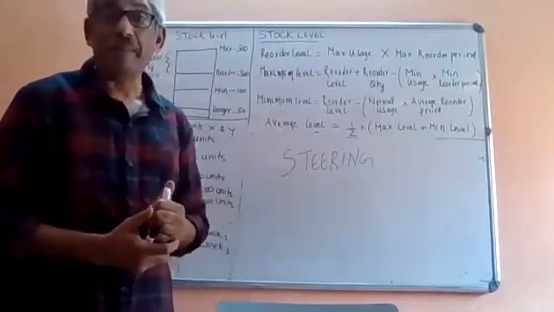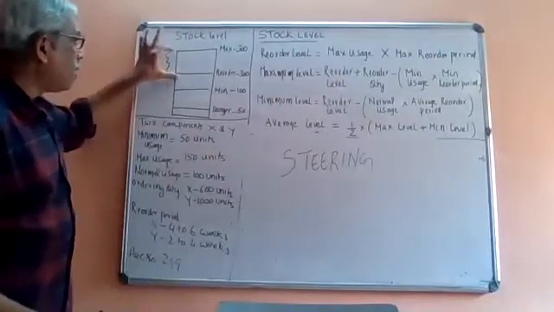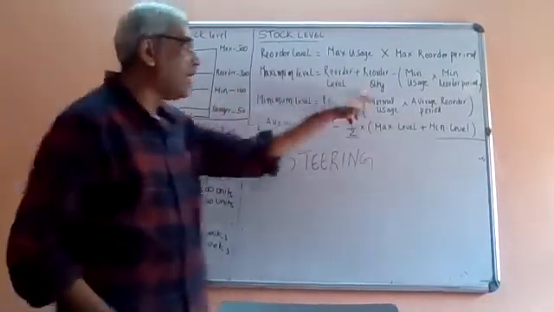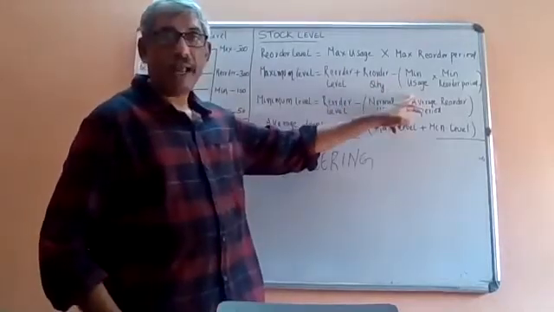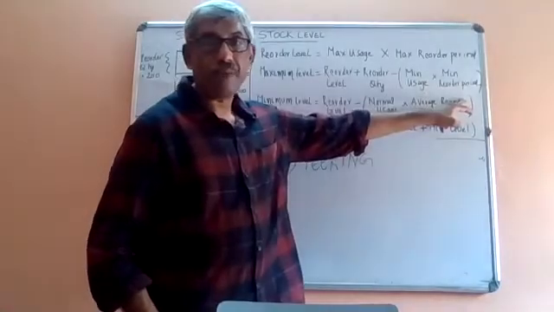Then what is maximum level? See, maximum level is reorder level plus reorder quantity minus, in brackets, minimum usage into minimum reorder period.